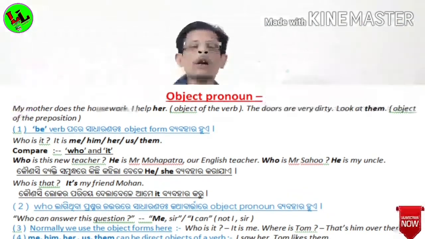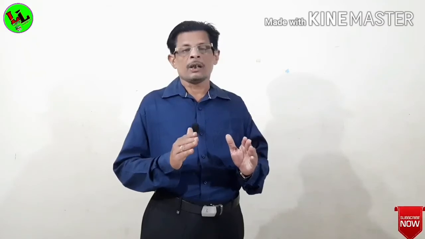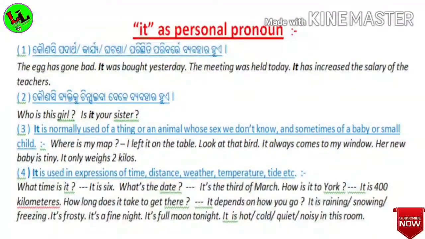Now we will see it as a pronoun. It can be used as a personal pronoun. How? We will see. The first point tells that it can be used instead of something, or some work, or some event, or some situation. For example, the egg has gone bad. It was bought yesterday. Here it is a pronoun used instead of the egg.